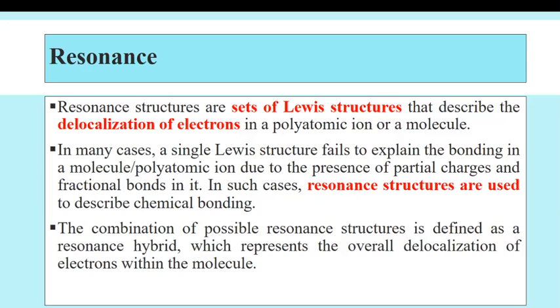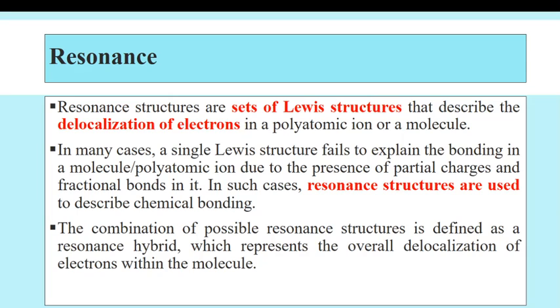Now we are going to see the resonance. Resonance structures are sets of Lewis structures that describe the delocalization of electrons in a polyatomic ion or a molecule. In many cases a single Lewis structure fails to explain the bonding in a molecule or polyatomic ion. Due to that, the bonding is shown by using resonating structures.